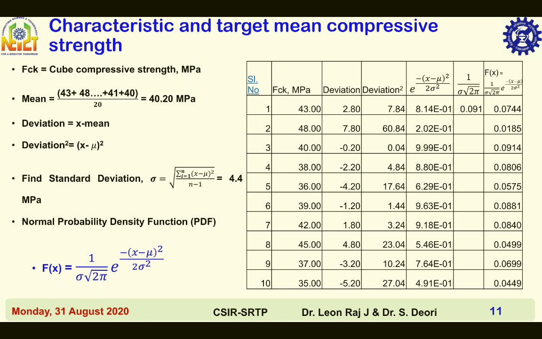Deviation. The observed data minus mean value, you will get the deviation. That is, mean value is 40.20. Observed data is 43.00. 43.00 minus 40.20 equal to 2.80. Just square this value, you will get a deviation square 7.84.